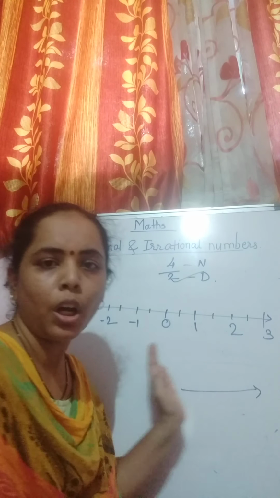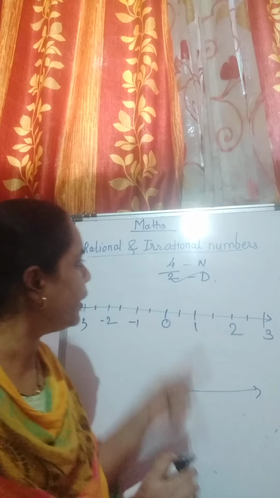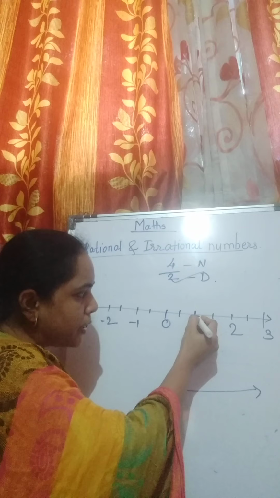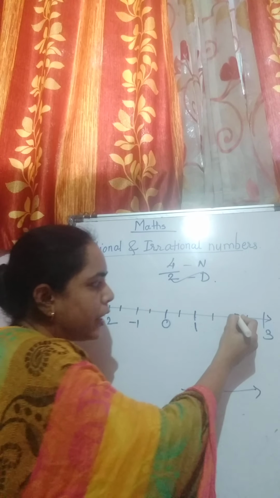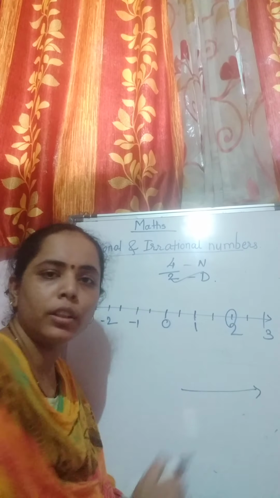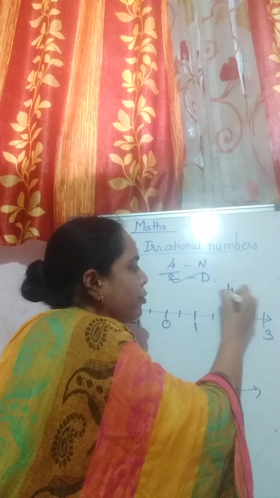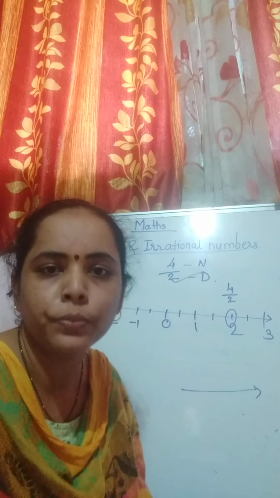So, we are going to count on our right hand side 4 lines. So, this is my first line. This is my second line. This is my third line. And this is my fourth line. Correct? So, here I will denote 4 upon 2.